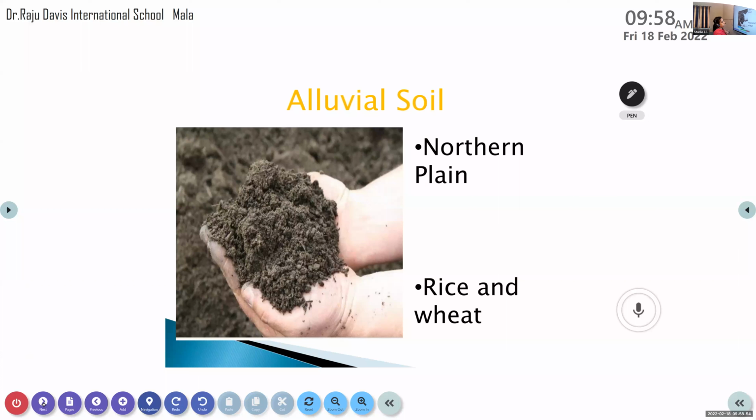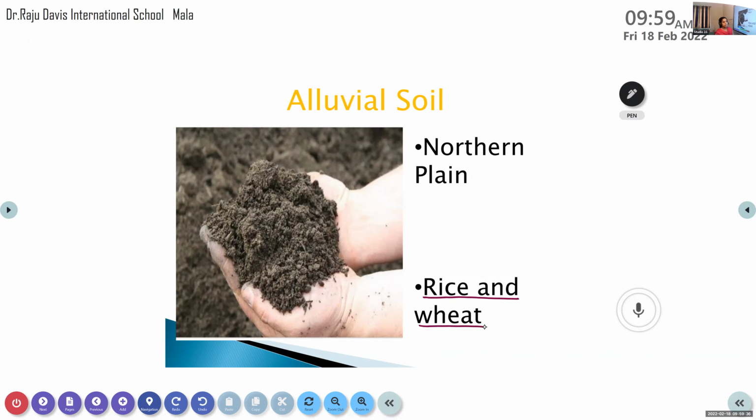Okay, next one, alluvial soil. So what is alluvial soil? We can see this type of soil in the northern plain of India. That means the states Uttar Pradesh, Haryana, Rajasthan and all. There we can grow rice and wheat. So alluvial soil is very good for rice and wheat.